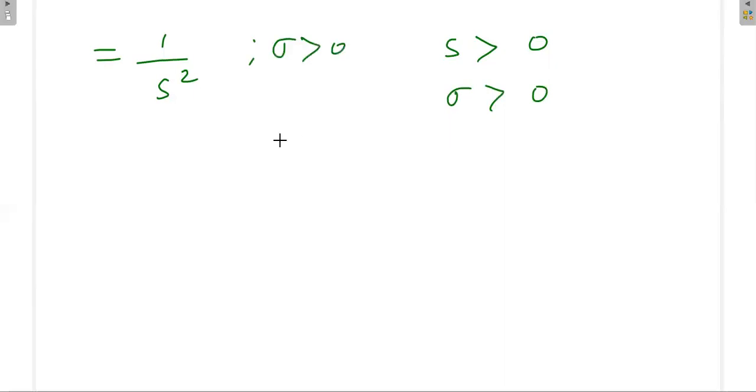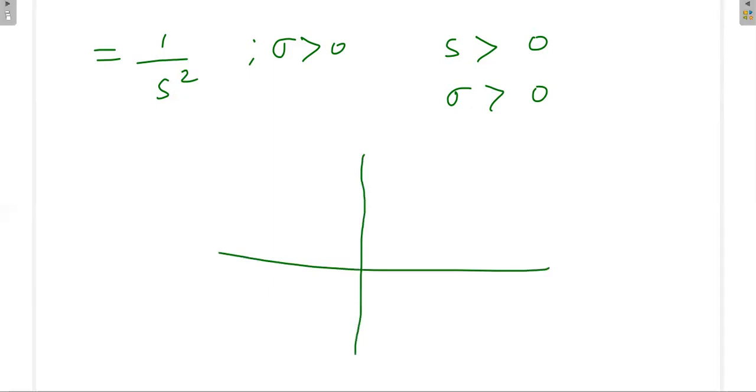That means 1 by s square is valid under s greater than 0, that is sigma greater than 0. So what is the ROC here? Sigma greater than 0. When sigma is greater than 0, you have the Laplace transform for the ramp signal.